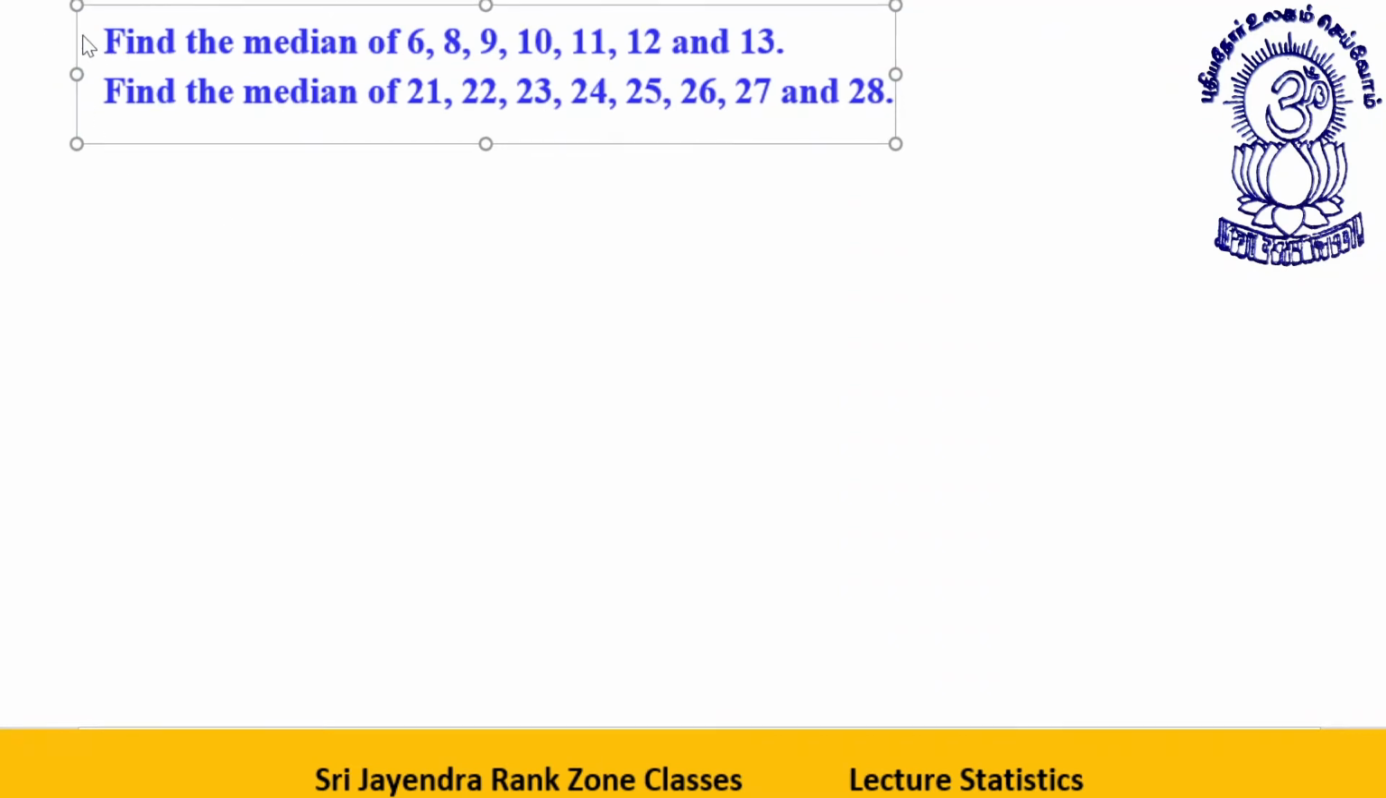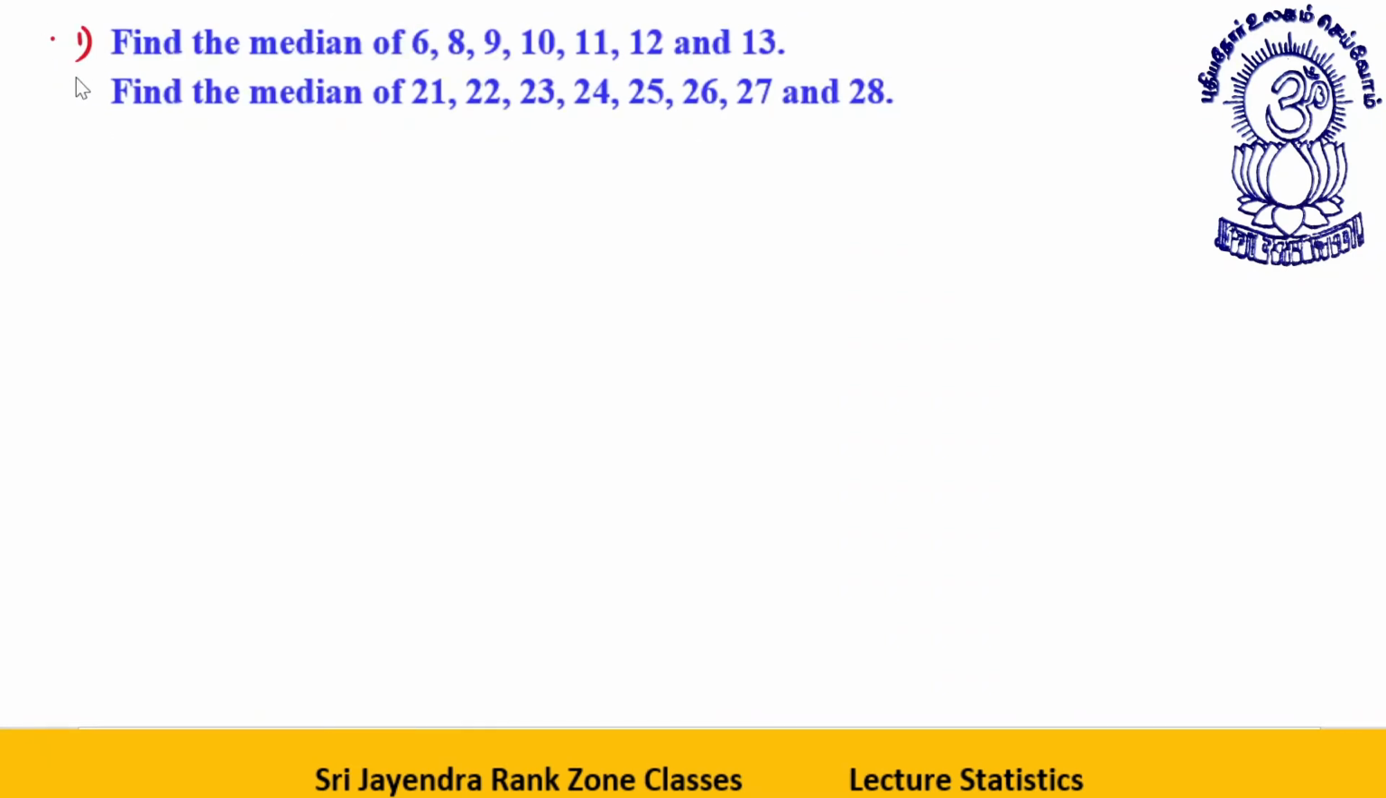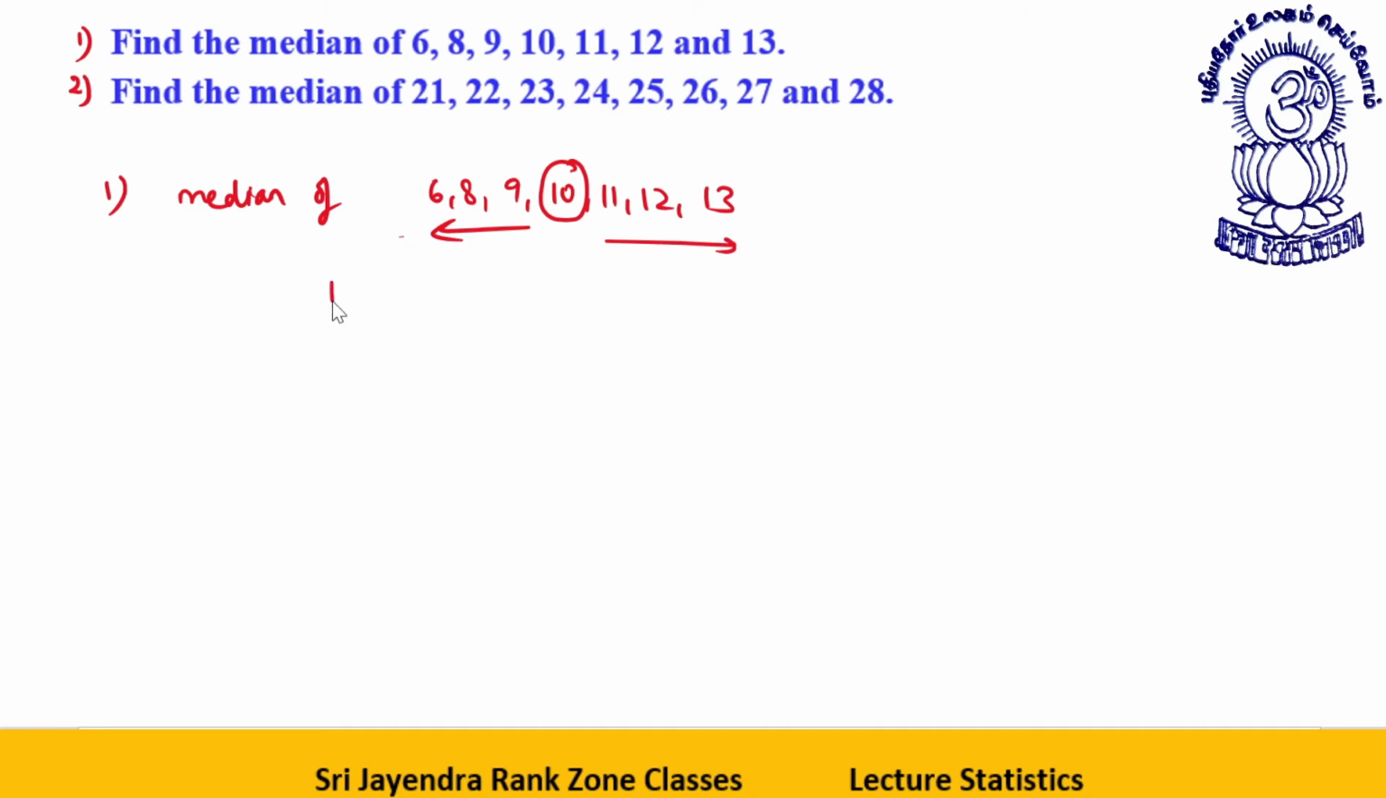Let's say this is the first question. This is the second question. Find the median of the values 6, 8, 9, 10, 11, 12, 13. These values are already in ascending order. So when they are already in ascending order, the median will be the middle value. Three values to the left, three values to the right. So 10 is the median.